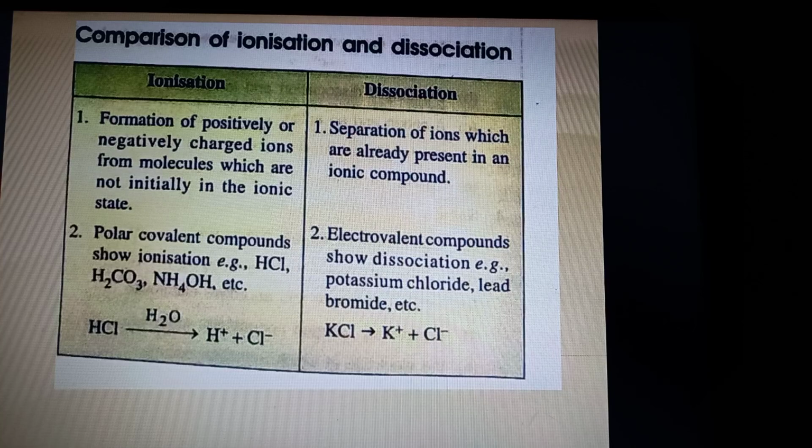Now what is the definition of ionization? Formation of positively or negatively charged ions from molecules which are not initially in the ionic state. Remember, in HCl there were no ions. They only had a difference of electronegativity. But when you dissolve HCl in water, hydronium and chloride ions are formed. So this is what is meant by formation of positively or negatively charged ions from molecules, because covalent compounds consist of molecules. Now dissociation is separation of ions.